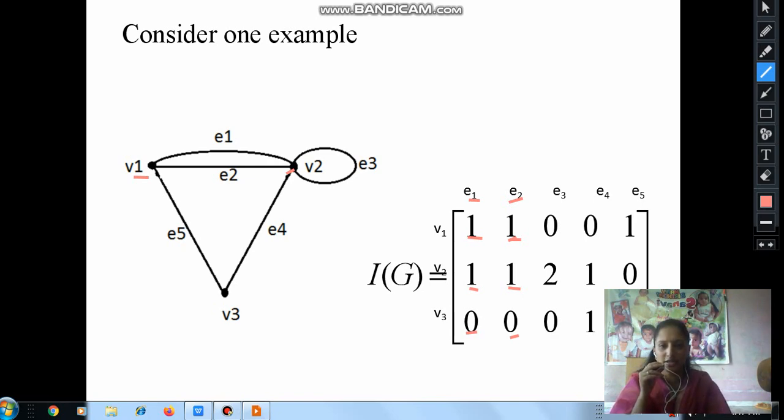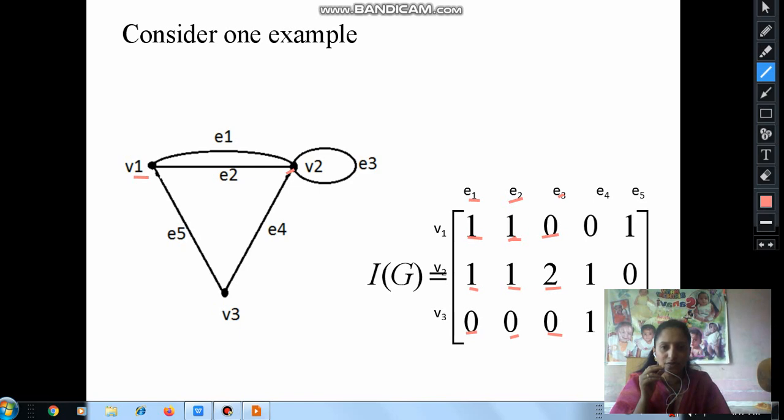Now consider the edge e3. The edge e3 is a self loop. Its starting vertex and end vertex is the same, which is v2. So we write 2, since there is a self loop at the vertex v2. The edge e3 is not incident on vertex v1 and it is not incident on vertex v3. Therefore we write 0.